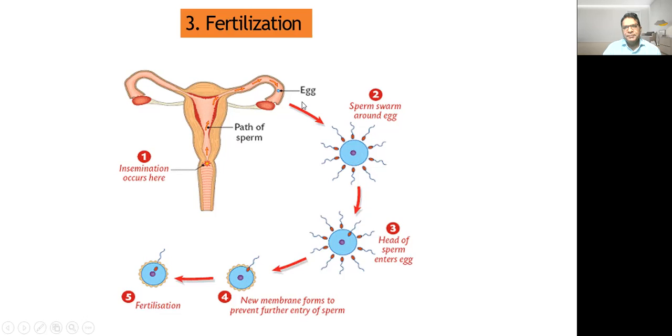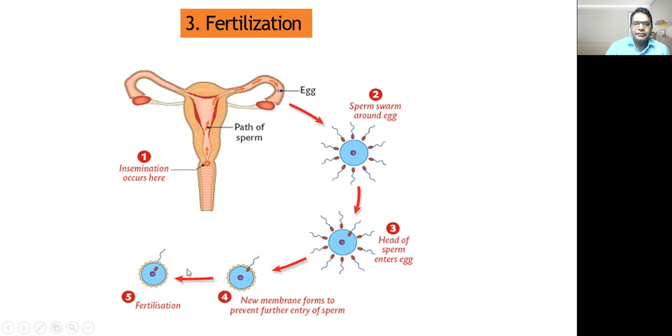Once they reach near the egg, the sperm swim around the egg. Out of many, millions of sperm swim around the egg, and then the head of one sperm enters into the egg. As soon as one sperm enters inside the egg, it produces a new membrane to prevent the entry of other sperm.